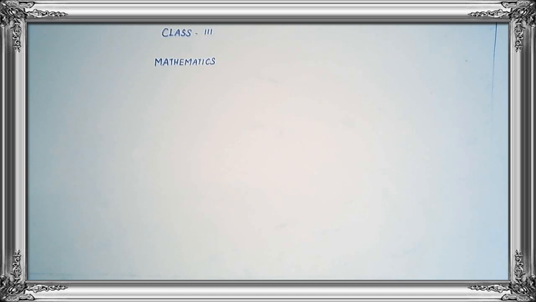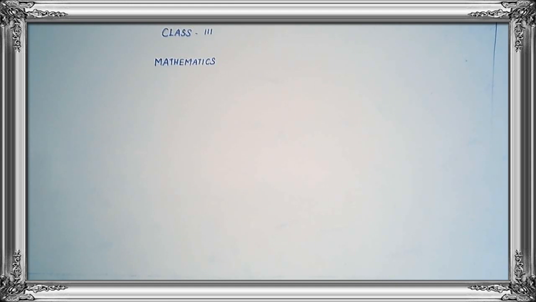Writing the numbers from the smallest to the greatest is called ascending order. Write the numbers from the greatest to the smallest, it is called descending order. In the previous class we have studied ascending order. So in this class we will study about descending order.